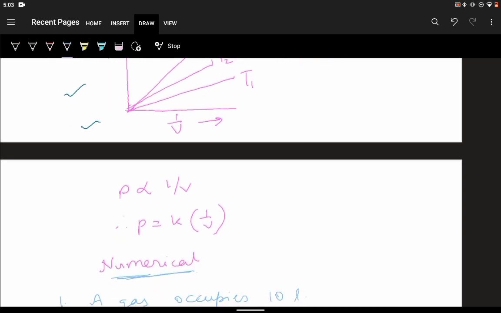So here P is inversely proportional to V, or P is equal to K into 1 by V. Whenever we want to remove the proportionality, we have to multiply with a constant. So this is the constant K.